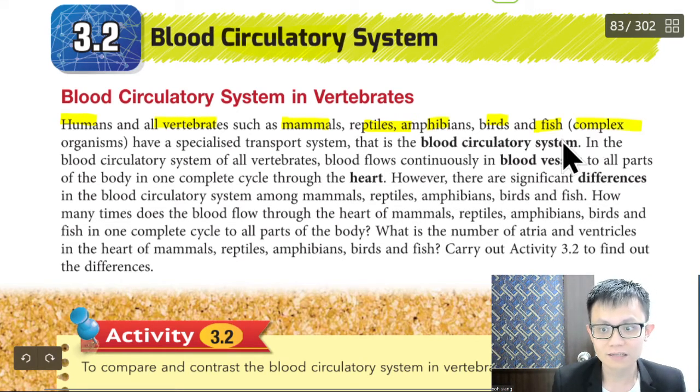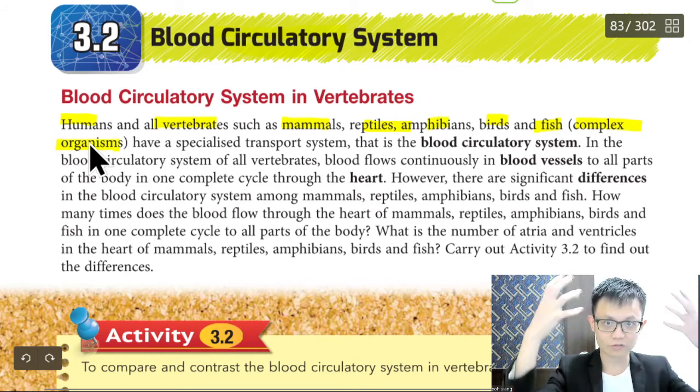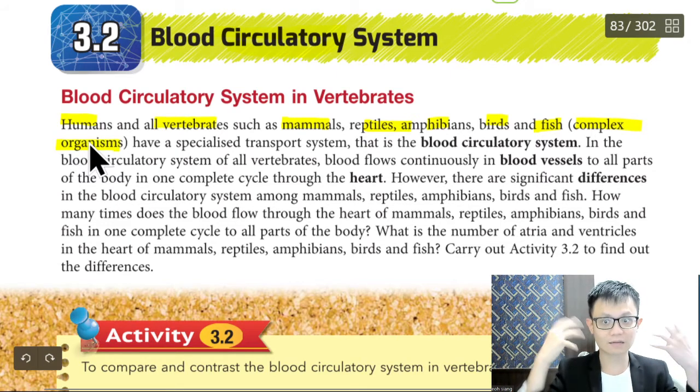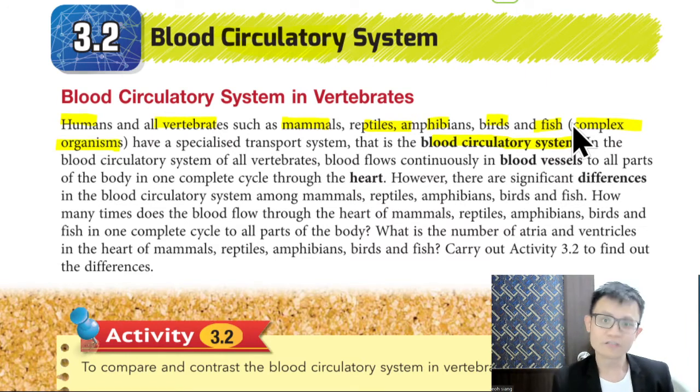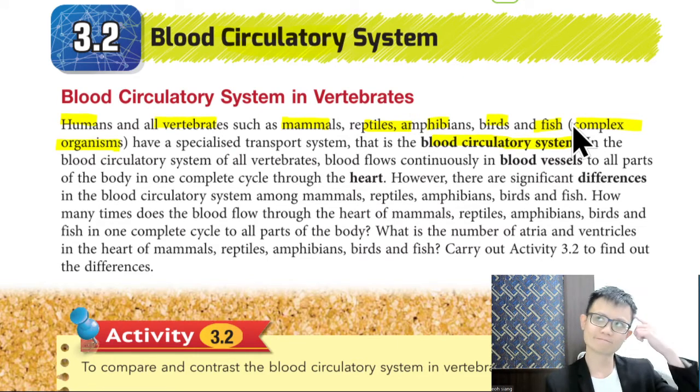We are considered complex organisms because of our size and our complex system. So we have a blood circulatory system, where blood goes in, goes out. Unlike the jellyfish. Do jellyfish have blood going in and out? Jellyfish are invertebrates. Crab is an invertebrate because crab doesn't have bones. Do crabs have blood? I'm not sure.